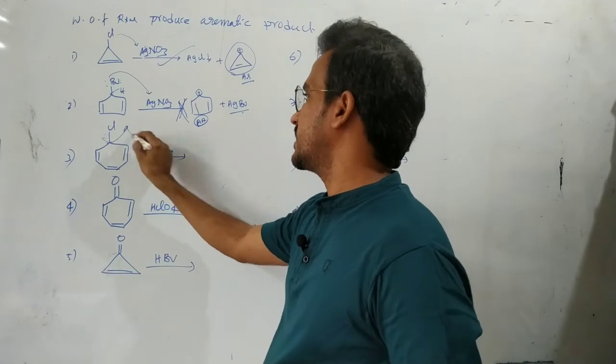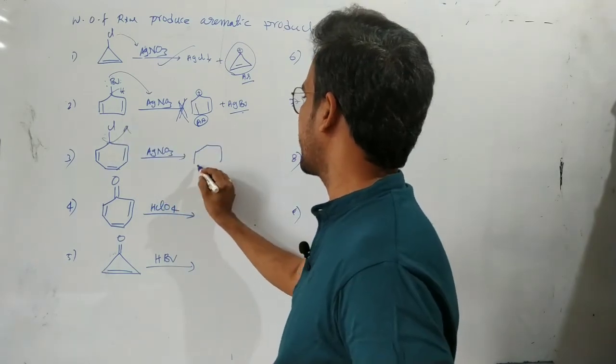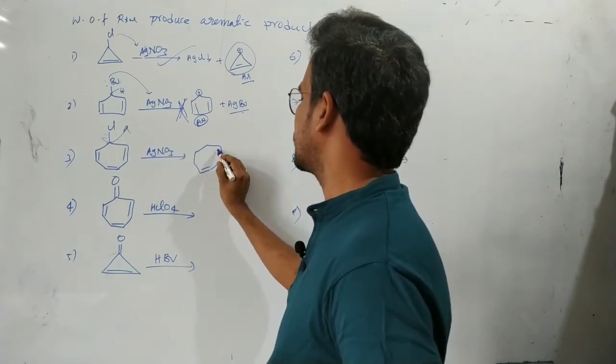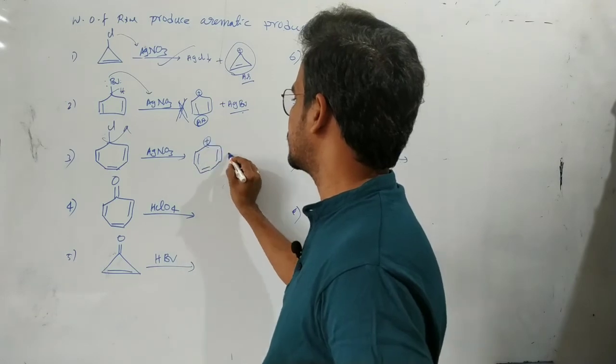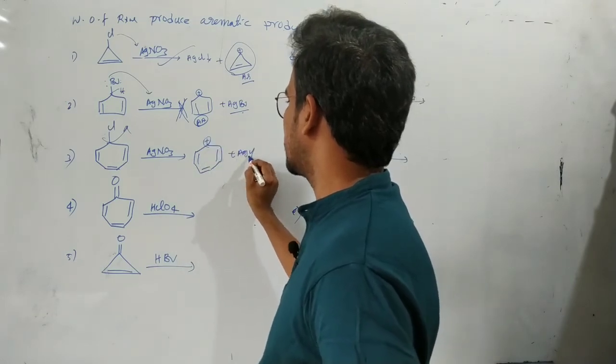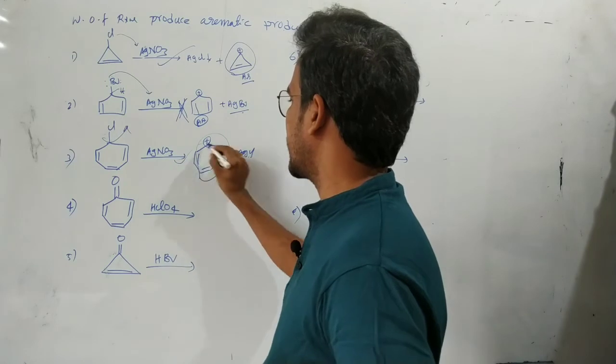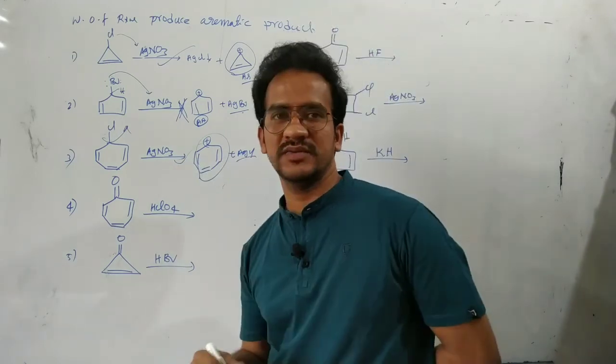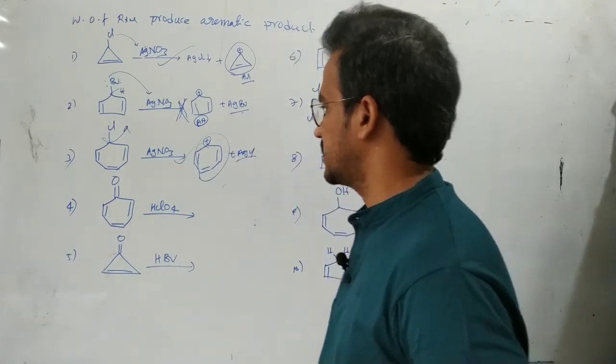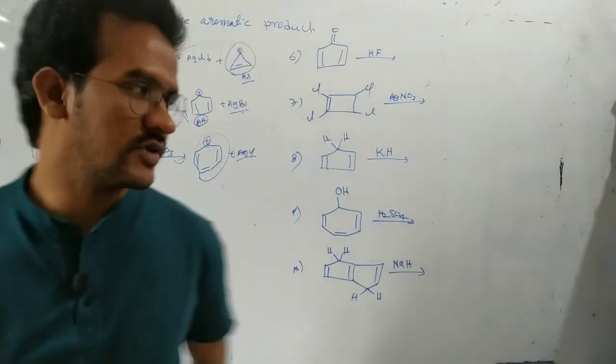Next, here again Cl minus is leaving. With the pi bond and positive charge, this is aromatic, so AgCl white precipitate formation is feasible. Okay, that's it.